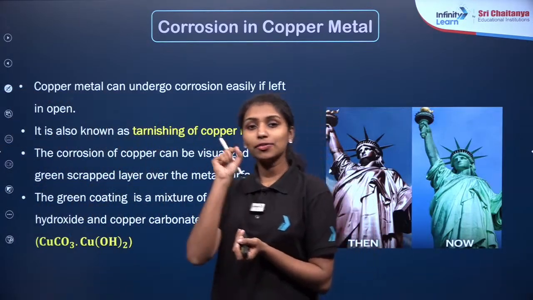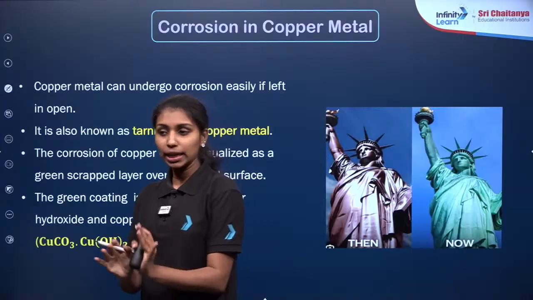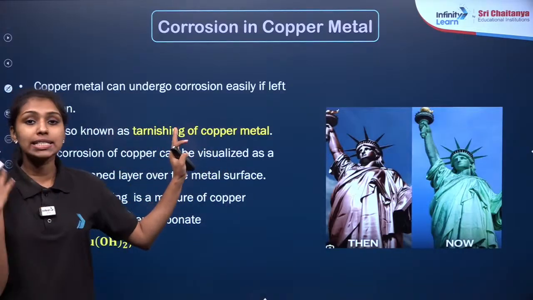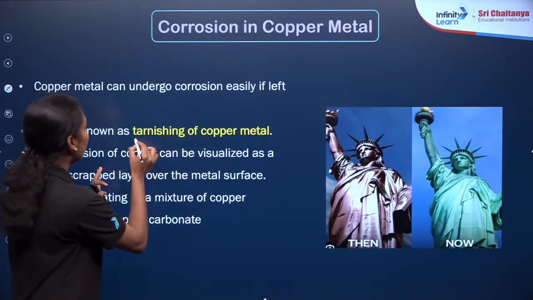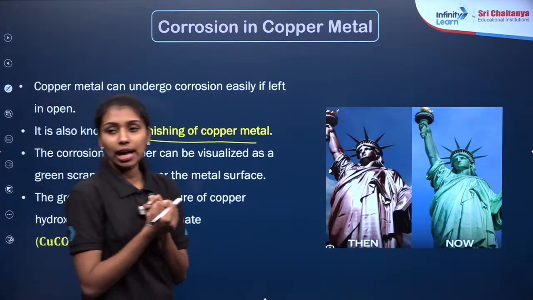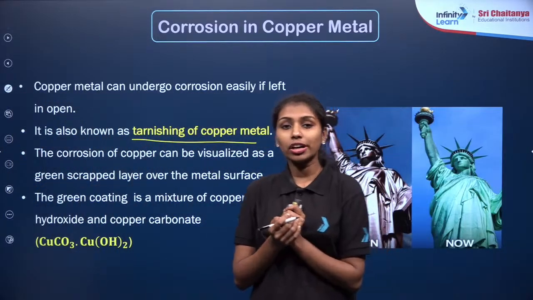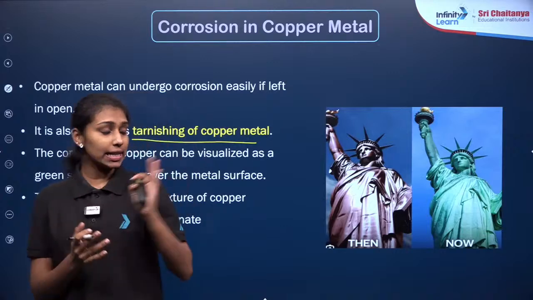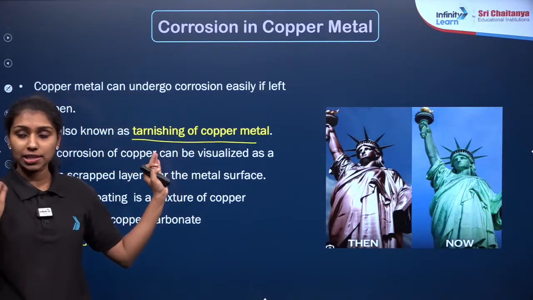Okay. Rusting is the word specifically for iron only. In the case of copper, if you are asking about corrosion, it is another term known as tarnishing of copper. Clear, Arush? It's not about the rusting of copper, it is tarnishing of copper.